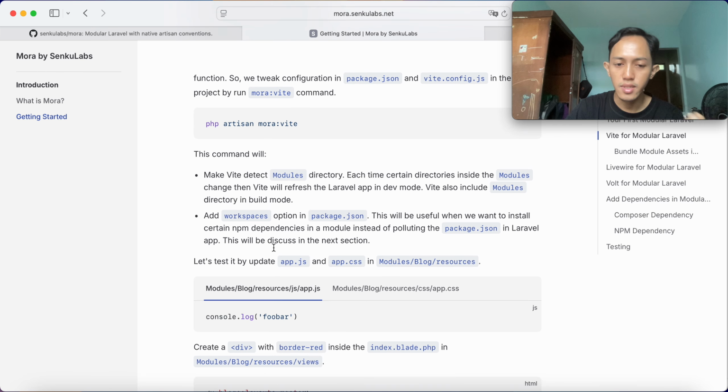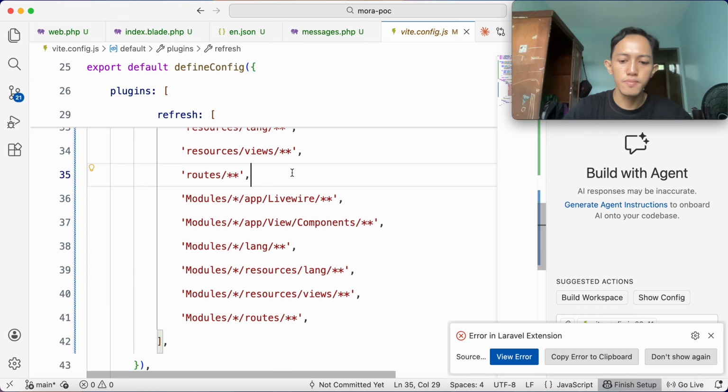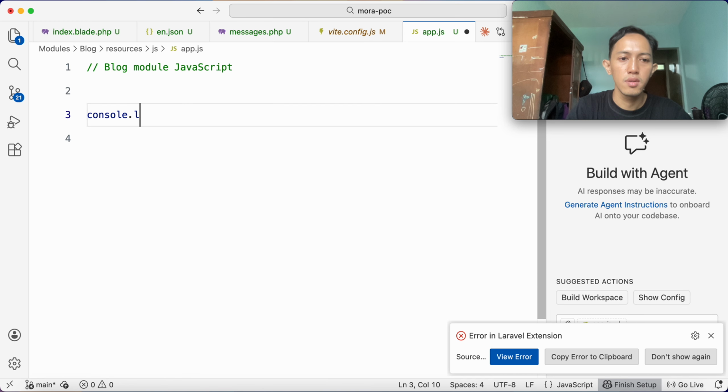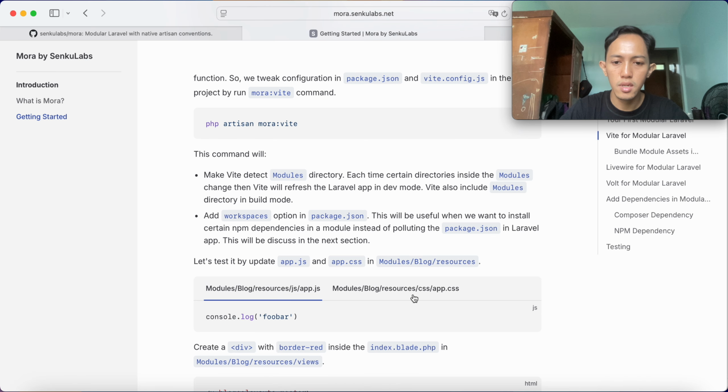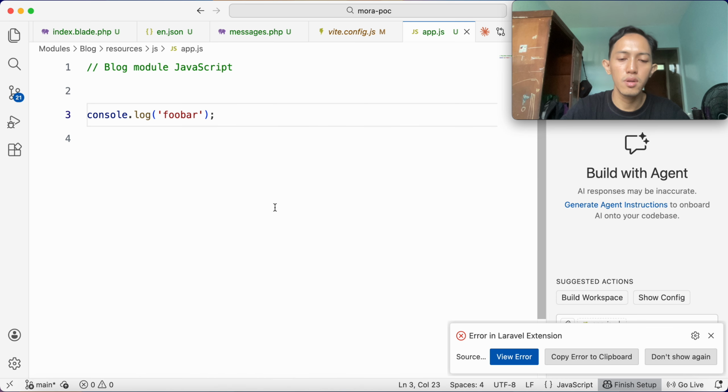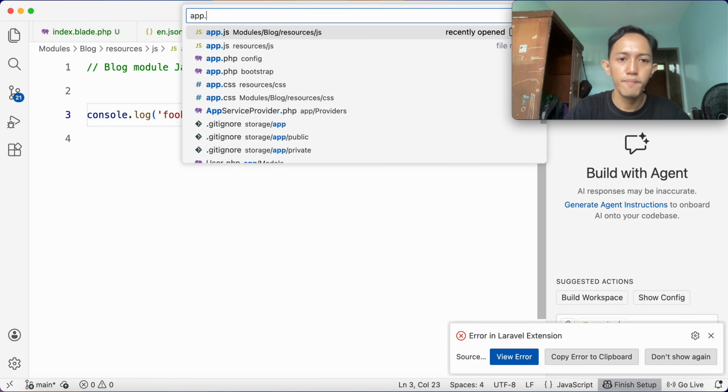And then let's test it by updating the app.js and app.css in modules block resource. So let's say I would like to put console.log foobar, and then in the app.css I create a class called border-red.